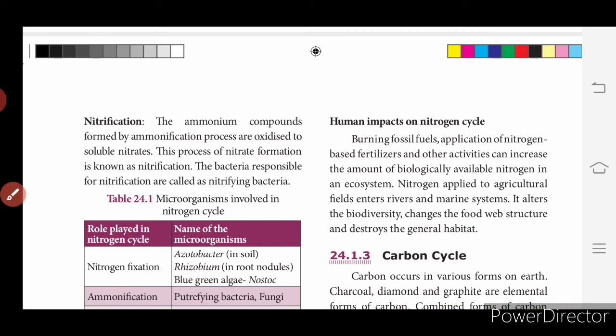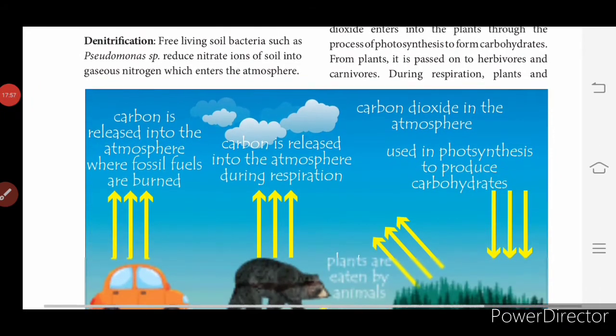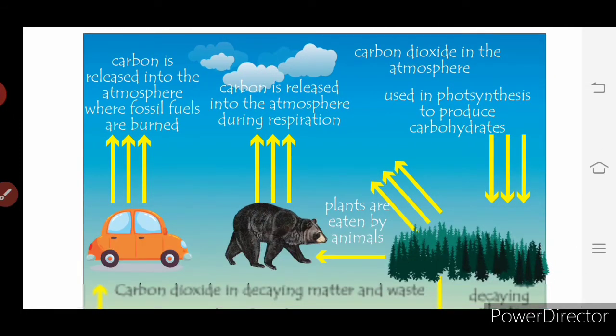Now we will discuss the carbon cycle. So far we have completed the water cycle and nitrogen cycle. What is the carbon cycle? There is a diagram given for it. Carbon occurs in various forms on earth. You can get carbon from charcoal, diamond and graphite. These are the essential forms of carbon. Where do we get carbon?